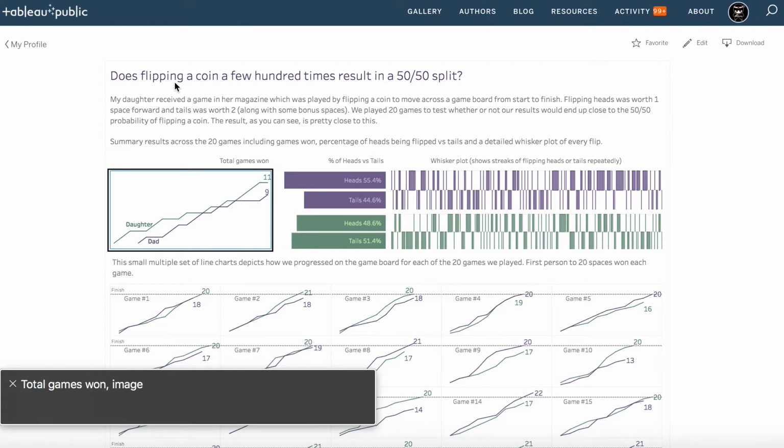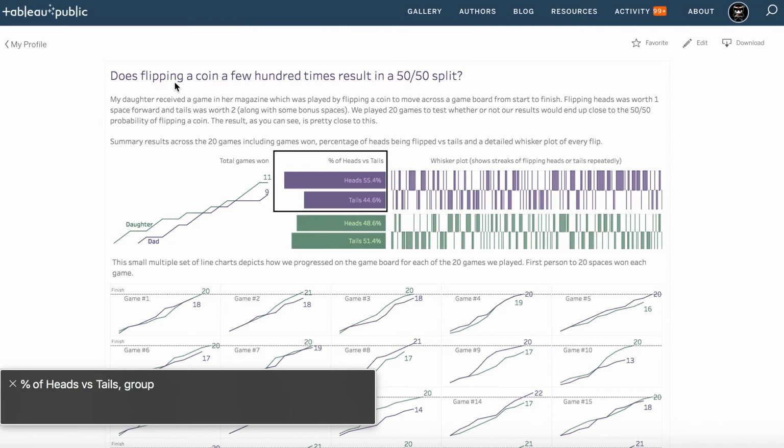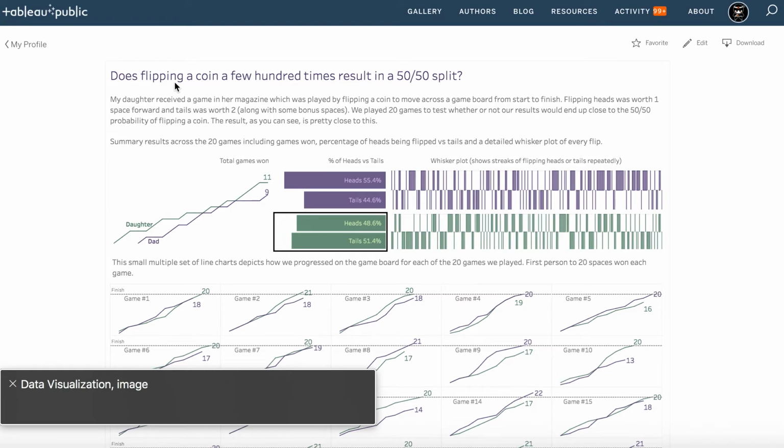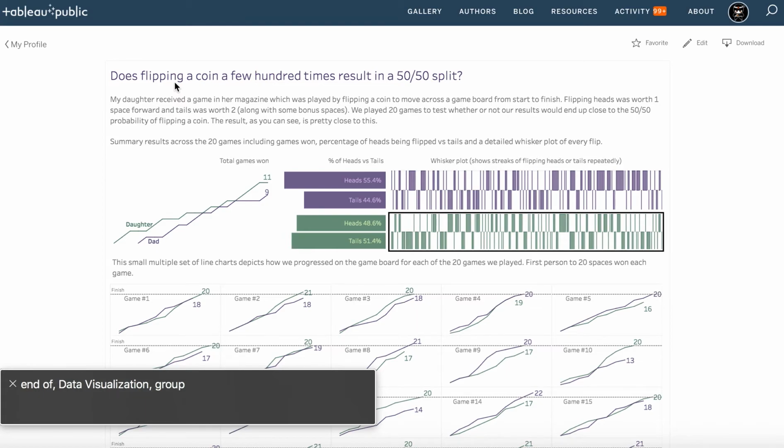Total games 1, image. Press ESC to clear. End of total games 1. % of heads versus tails, image. End of % of heads versus tails. Whisker plot, shows streaks of flipping heads or tails repeatedly, image. End of whisker plot. Data visualization, image. End of data visualization.